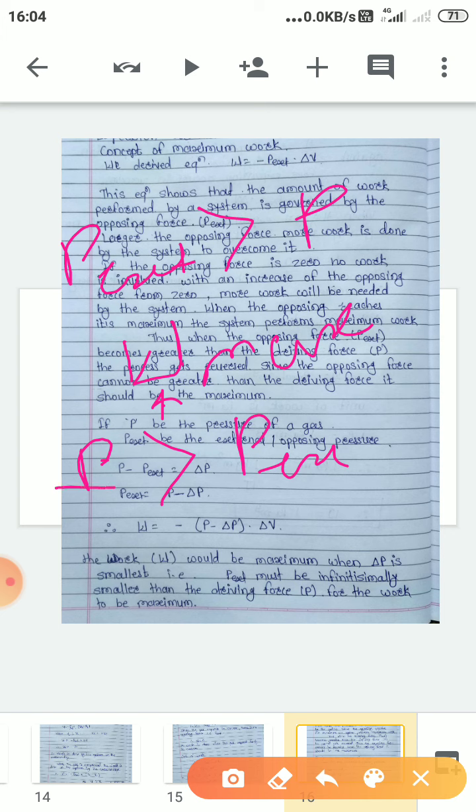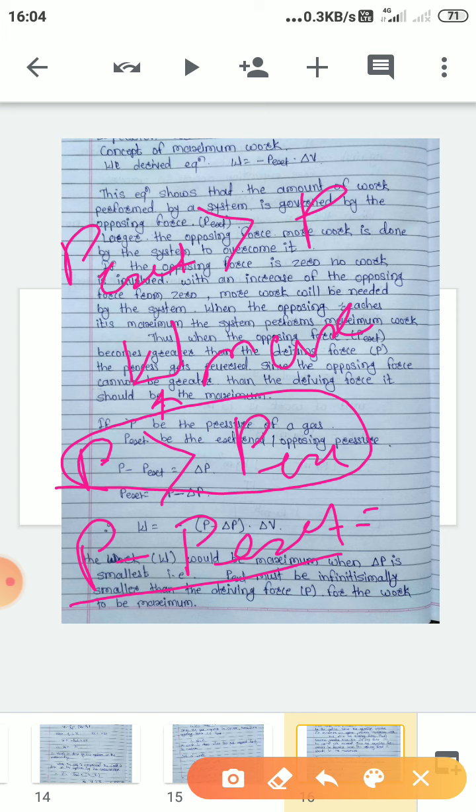So if we take the change in pressure, the change in pressure will be P minus PEXT, and whatever the change in pressure may be, we represent it by delta P. Delta P is the change in pressure, that means the difference between the pressure of the gas and the external pressure.